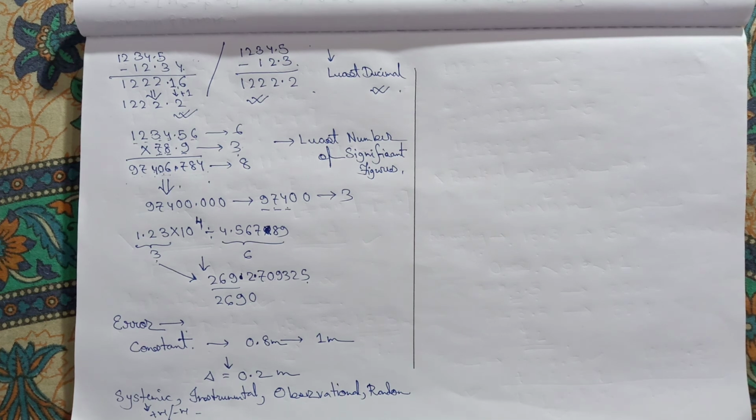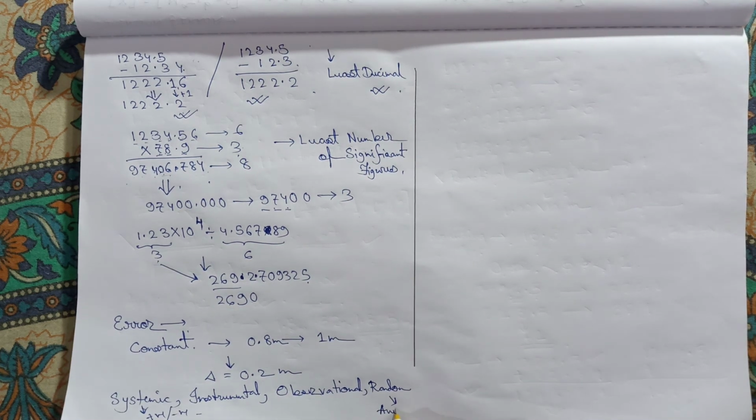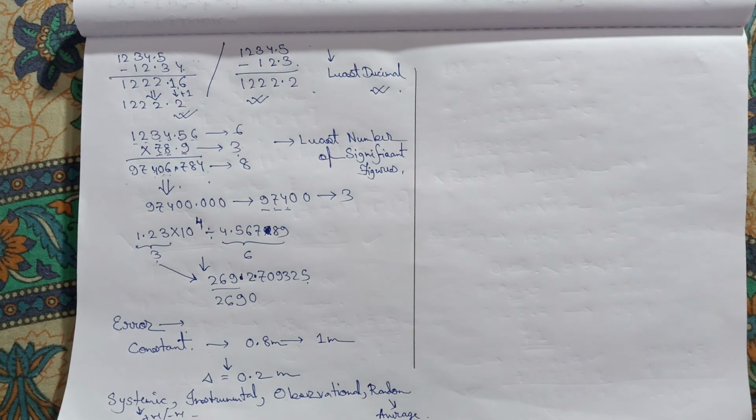And random errors come from just some unknown causes, you have no idea how it comes. So that's why, to avoid the random errors, we always take the average result. Whenever you perform your practicals, you will always be asked to calculate the average value of your experimental result. Always, because whenever you are averaging all those values, then the total error will be minimized. That's how we can, not totally, but up to the mark, avoid the random errors.